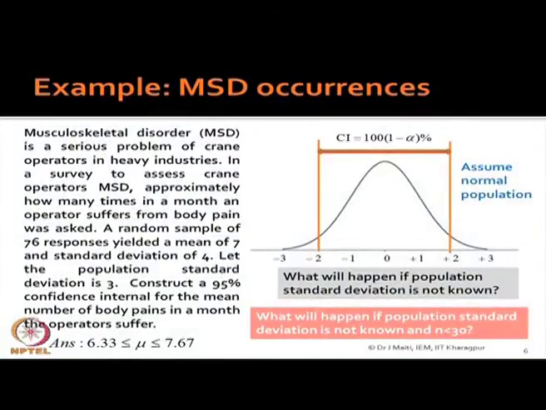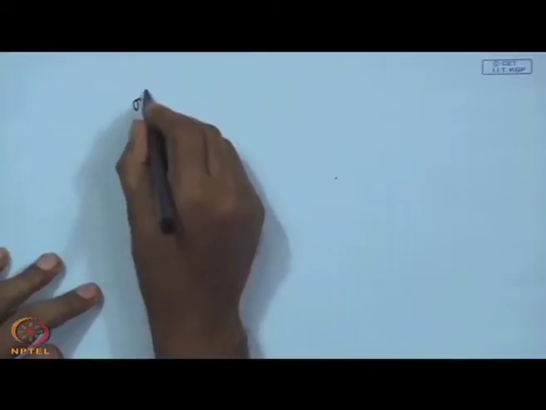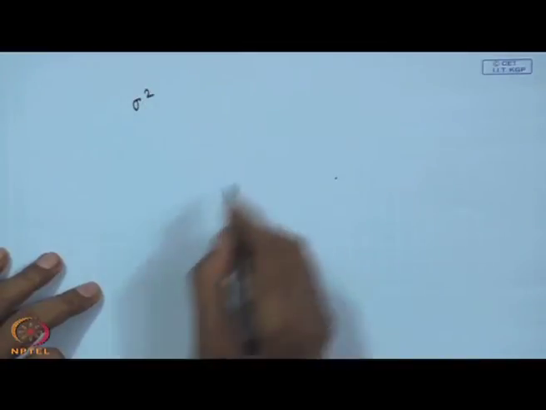So, the same thing can be applied to population variance also, but in case of population variance your distribution will be different. Population variance means sigma square. What do you want?